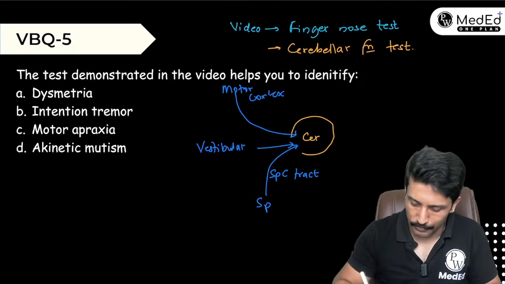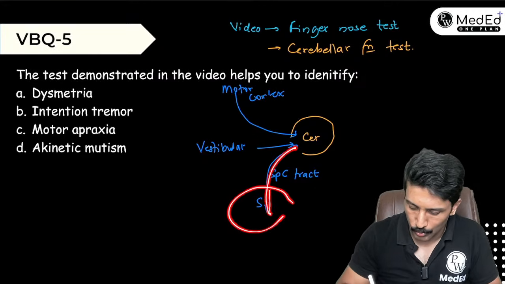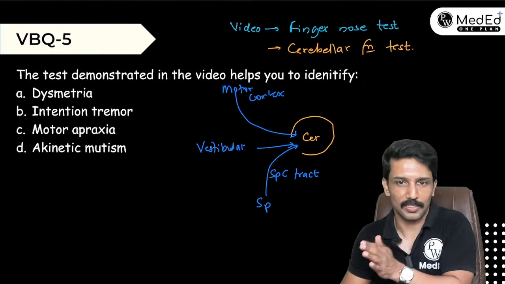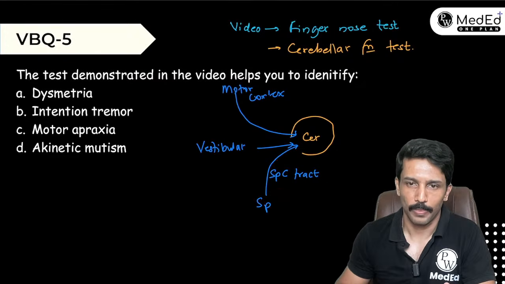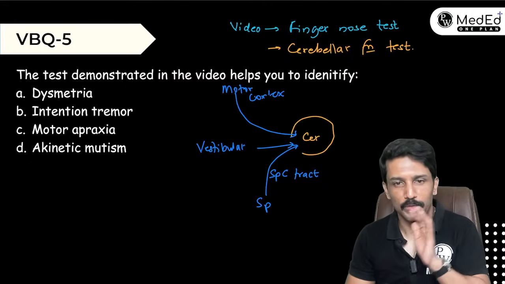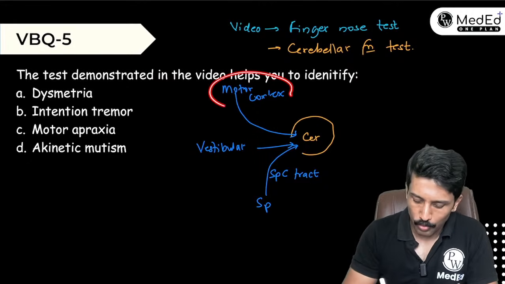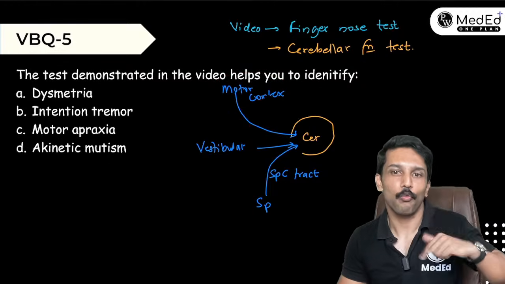So I have to be aware of the position of joints, which I get to know through the spinocerebellar tract. The sensation that it is carrying is proprioception. The body's balance is told to me by the vestibular apparatus, and then the motor cortex is giving the input to the cerebellum about what it wants to do.